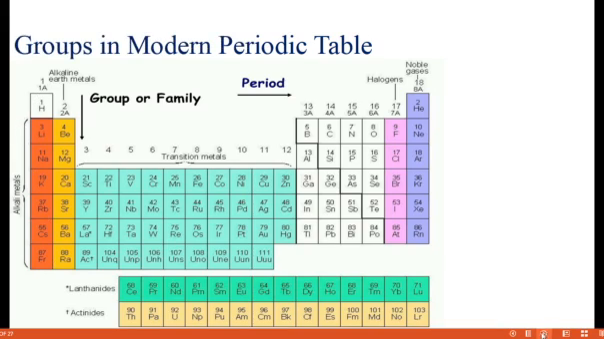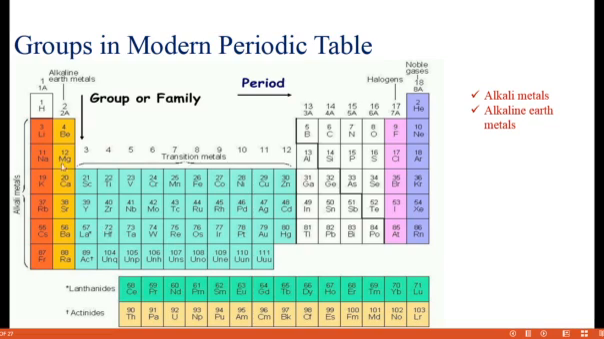What is it? Alkali metal. The group 1 element is called alkali metal. Group 2 is called alkaline earth metals. Later we will discuss why the names alkaline and alkali come about. We will discuss the names throughout the session. The first group is called alkali metal, and the second one is called alkaline earth metal.